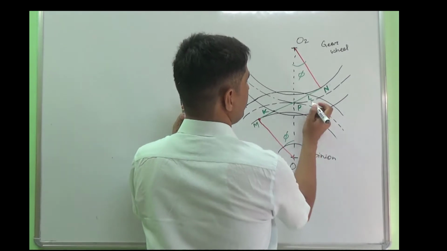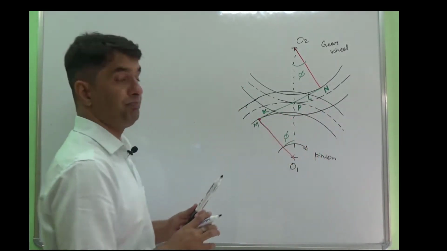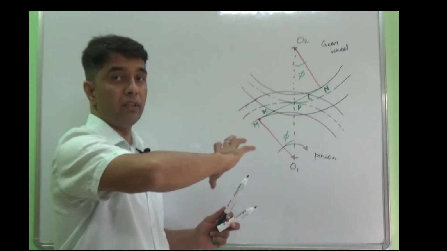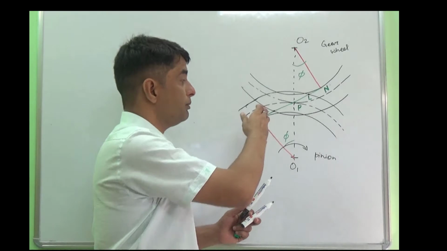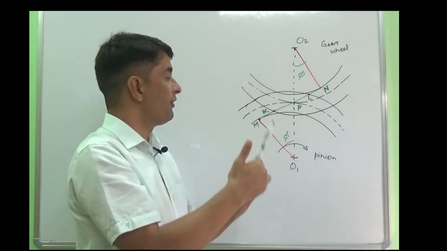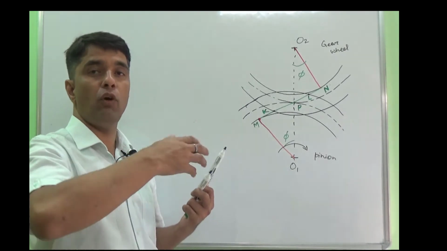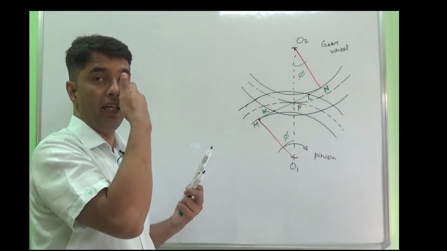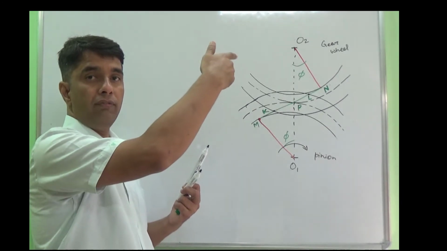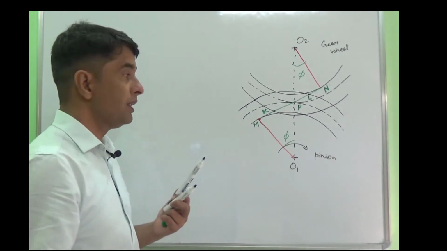K is the engagement point, or we can say the beginning of engagement, because when the gear starts turning in the clockwise direction, the first point of engagement comes at K. Here the flank portion of the driving gear, the pinion, is meeting with the face portion of the driven gear, that is the gear wheel.